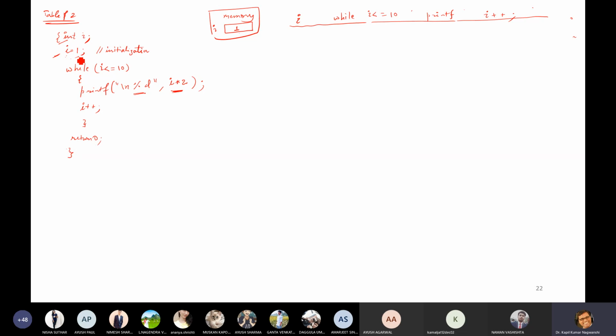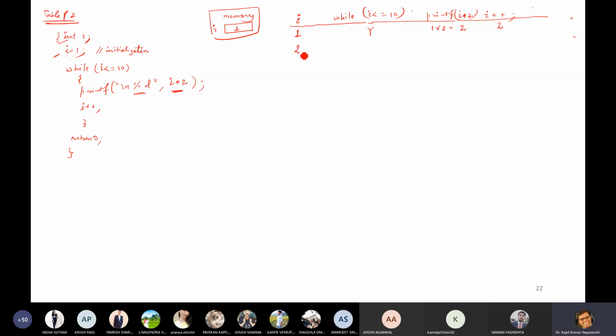Fine. Initially the value of I is 1. While I is less than or equals to 10, yes or no? 1 is less than or equals to 10 or not? Yes, it is true. Now it will print. What will it print? I multiplied by 2. What is the value of I? 1 multiplied by 2 is 2. And I plus plus. Now the value of I will be incremented. What is the value of I? It is 1, and now it will be 2.